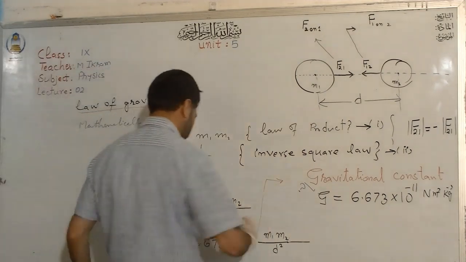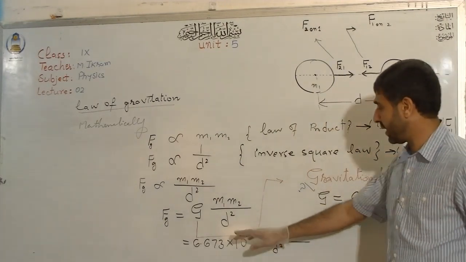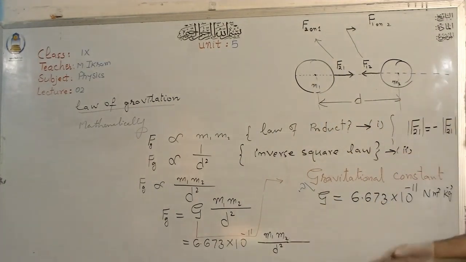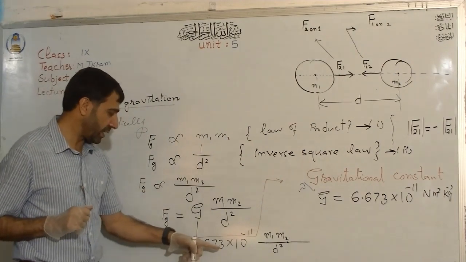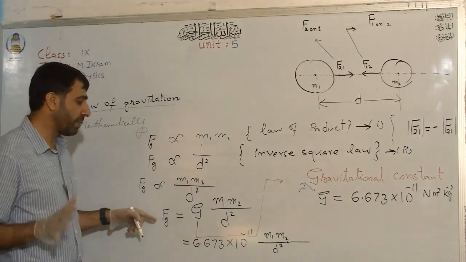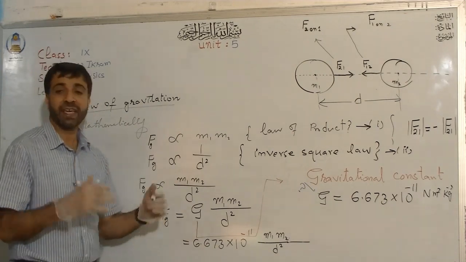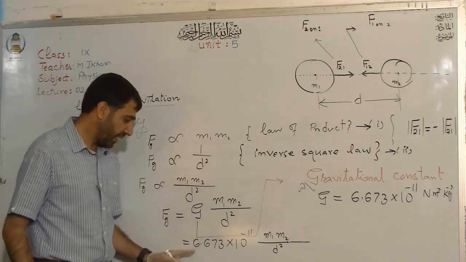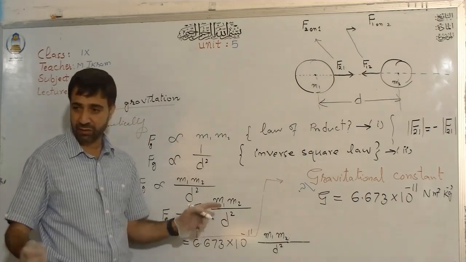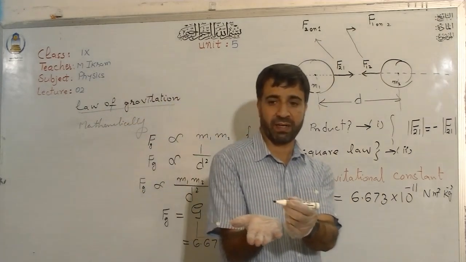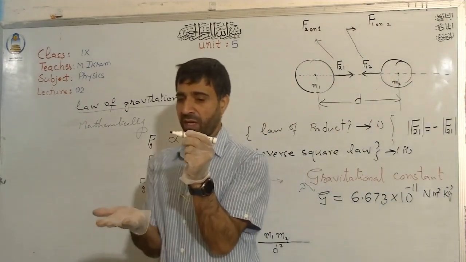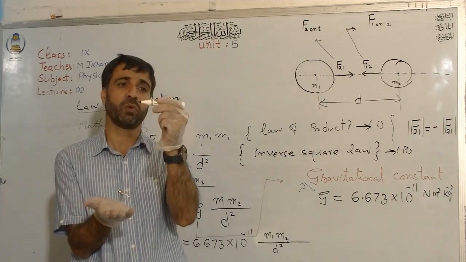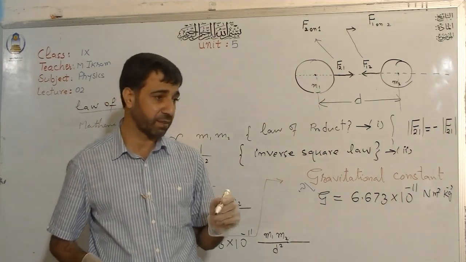Now look, as I was explaining to you about the numerical value, what does the numerical value actually cause? It causes the force of gravity to be very small between ordinary objects. So thank God that this is so. Why? Because if this value were very much bigger, as you have seen in my recent experiment in which small pieces of paper were attracted towards the marker when I rubbed the marker against my hair.